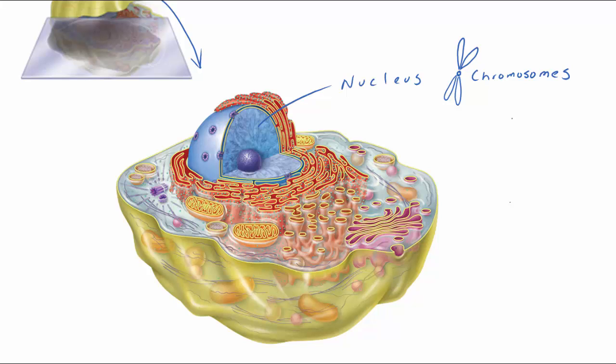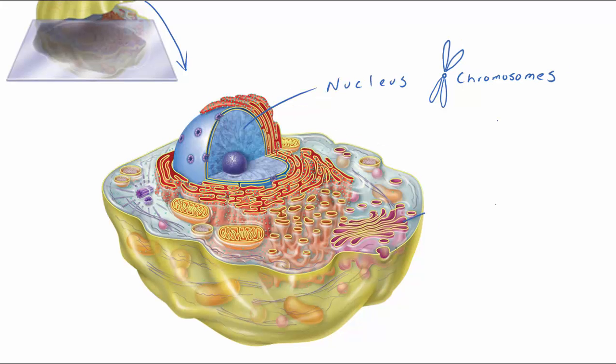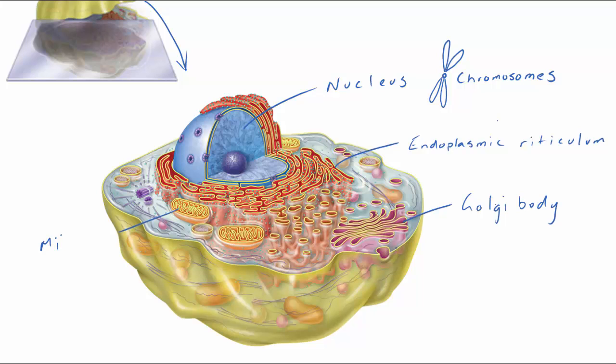Other organelles in an animal cell include temporary vacuoles, which act as storage sacs, Golgi apparatus, also known as Golgi bodies, which are a system of membranes that package and store substances before their release, endoplasmic reticulum, which are a transport system for substances both inside the cell and for substances leaving the cell, the mitochondrion, which are the site of cellular respiration, and ribosomes, which are the site of protein synthesis.